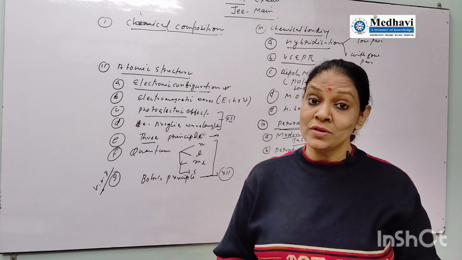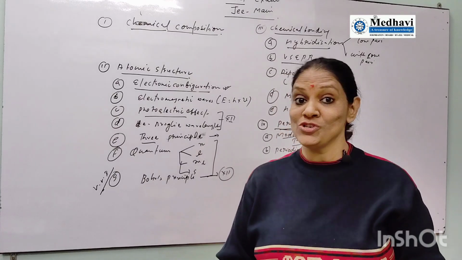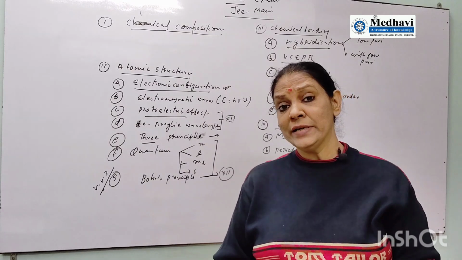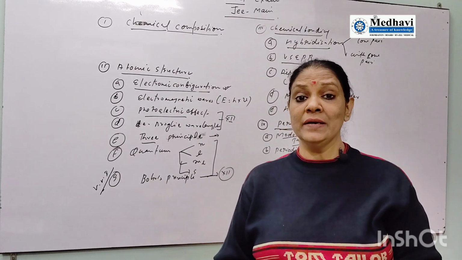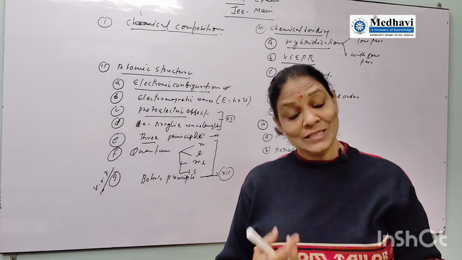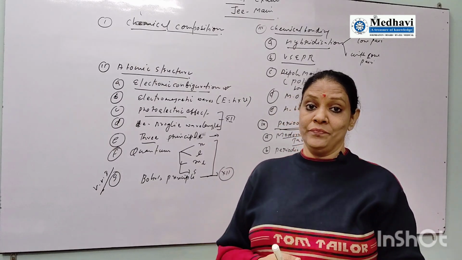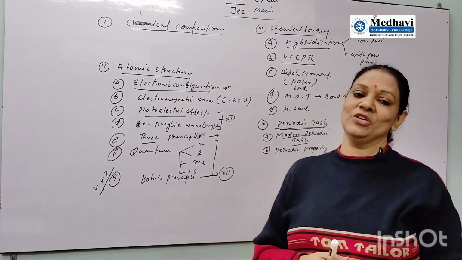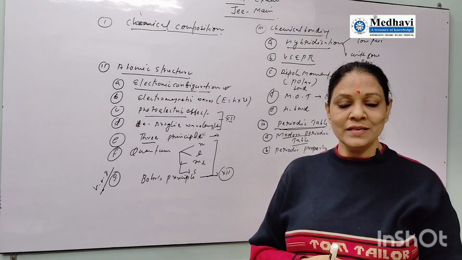I will suggest you in the NEET exam also you will get questions. In the competitive exams, recently I don't have the JEE Mains question paper and the NEET paper. In the next video I will show the information that I have given, and the questions from that information. It is very important.